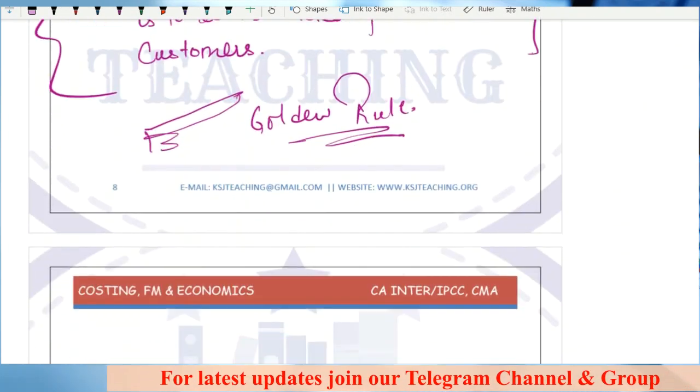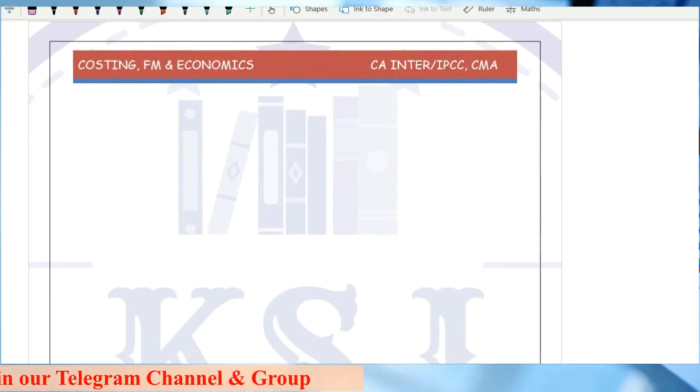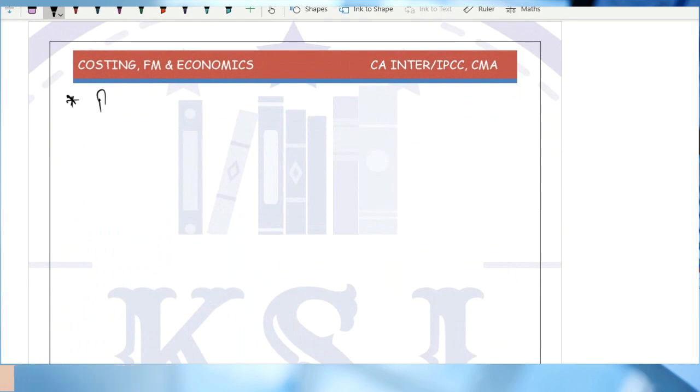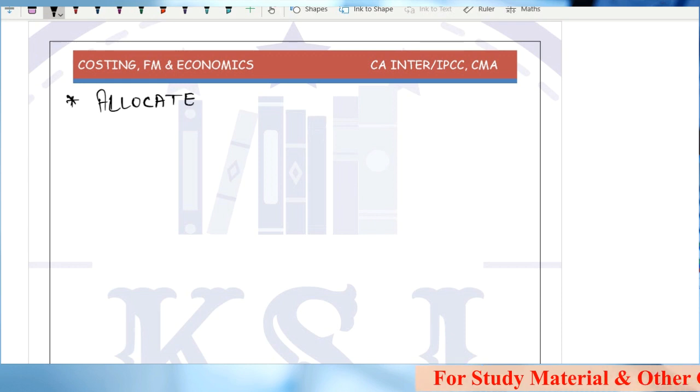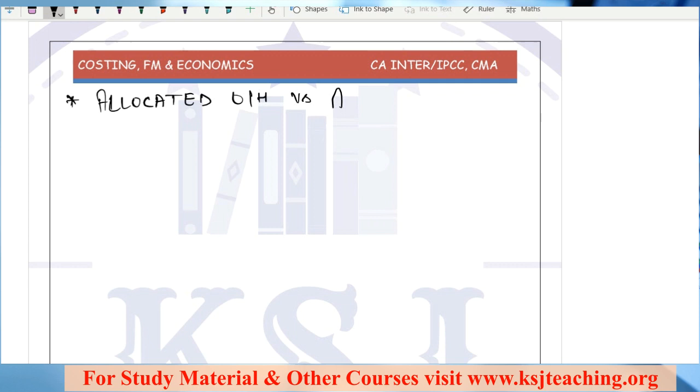Now, coming to the next topic, that is allocated versus absorbed overheads.